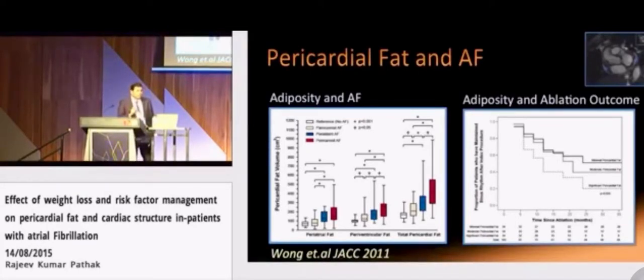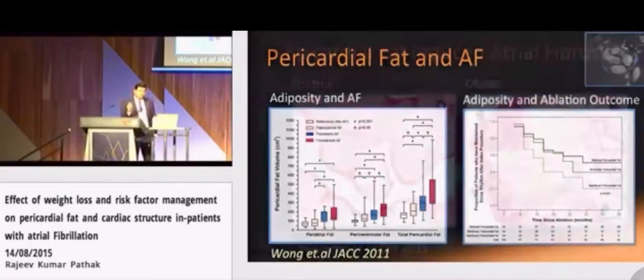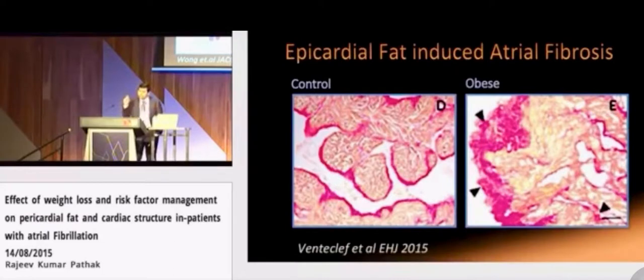Pericardial fat has emerged as an important driver of the substrate of AF in obesity. Indeed, data demonstrates that it is not only predictive of the association of AF, but also there is a clear dose-dependent relationship with the severity of atrial fibrillation. Furthermore, pericardial fat, we have shown in this study, is predictive of ablation outcomes. However, the mechanistic link between the epicardial fat and atrial fibrillation is not well understood.